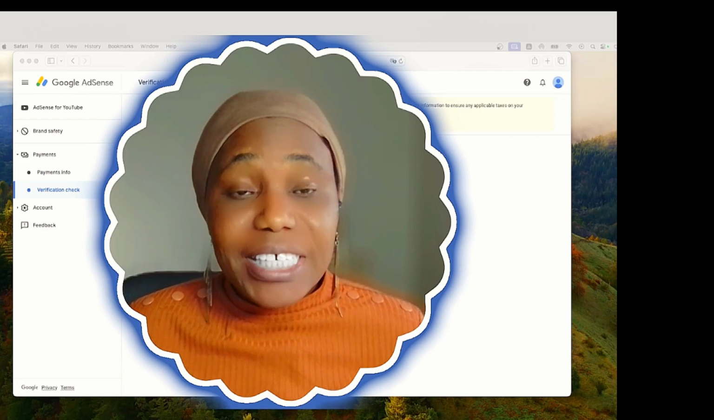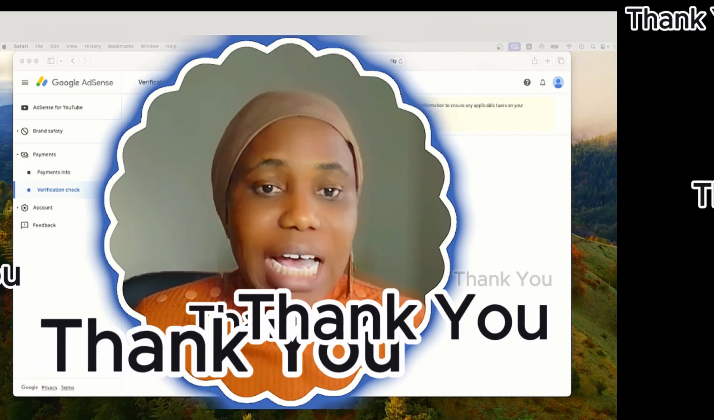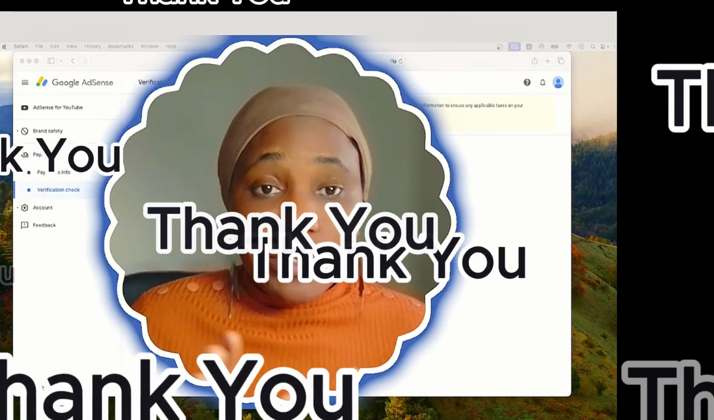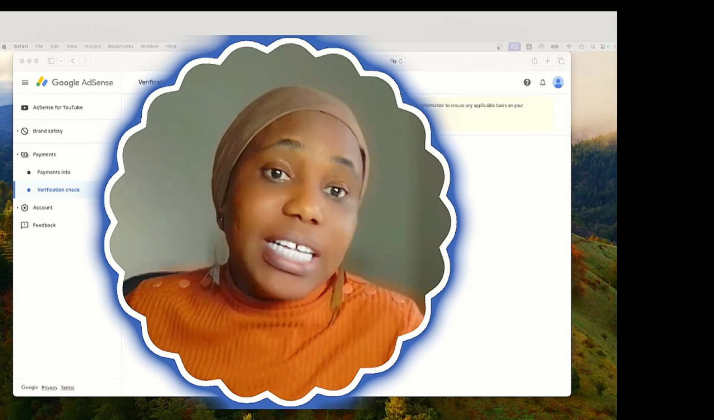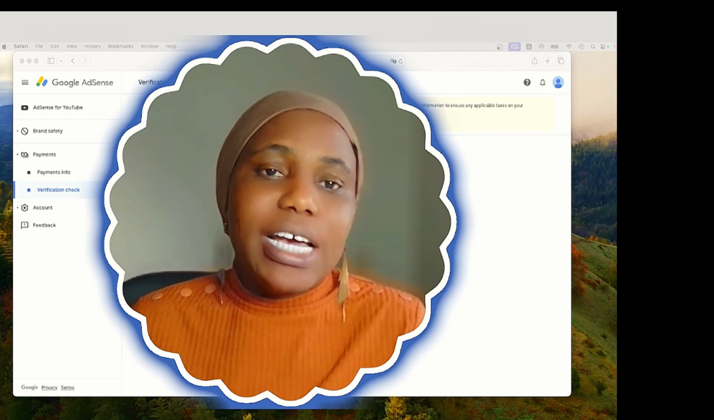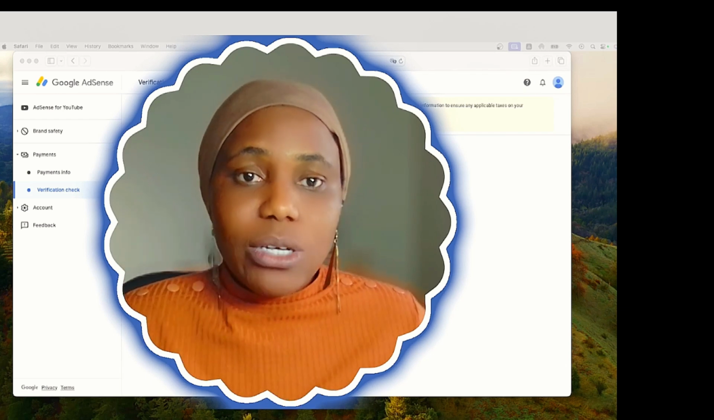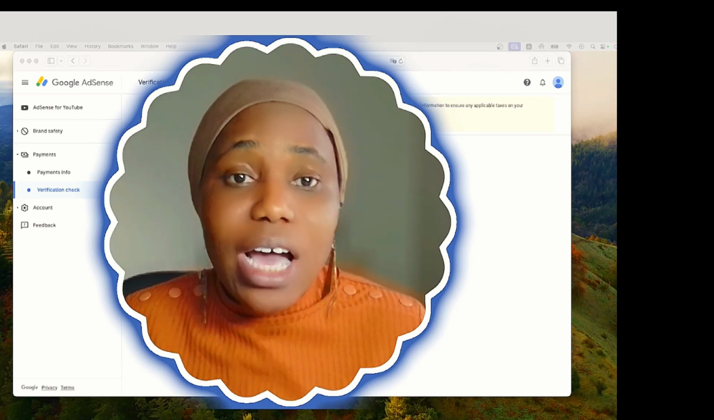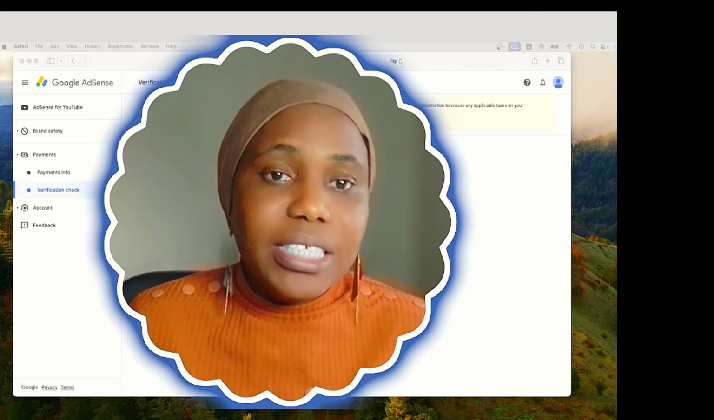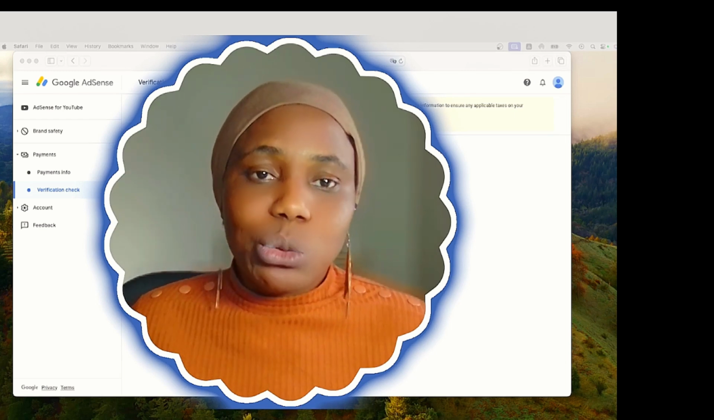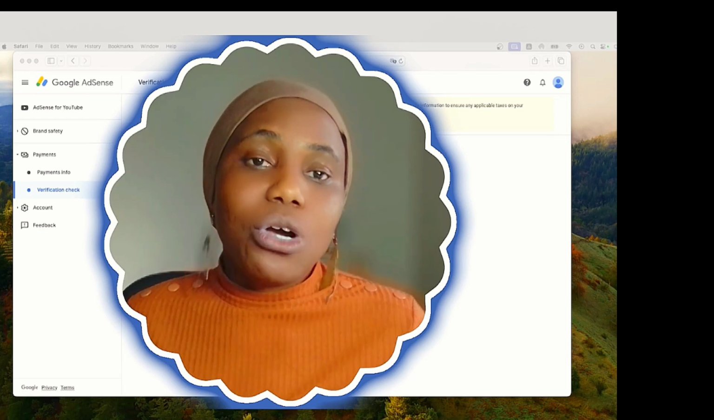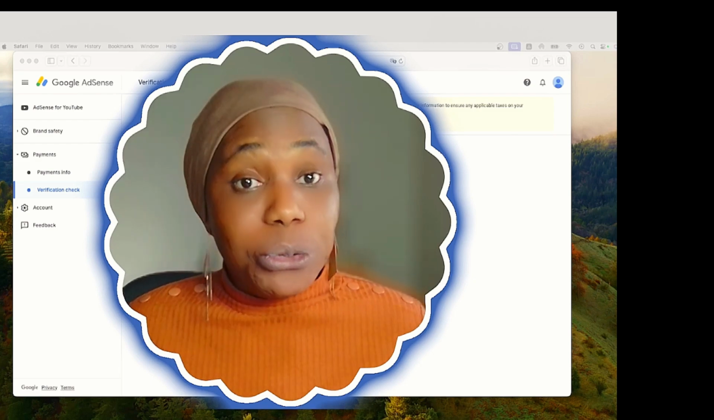So as you can see that the tax info status has been approved. With the approved status, you will see that mine is 0, while yours might be 30%, just because my country has a tax treaty with USA. If your country does not have a tax treaty, yours is going to be 30%. So this is just a tutorial on how to submit your tax information in Google AdSense for YouTube.